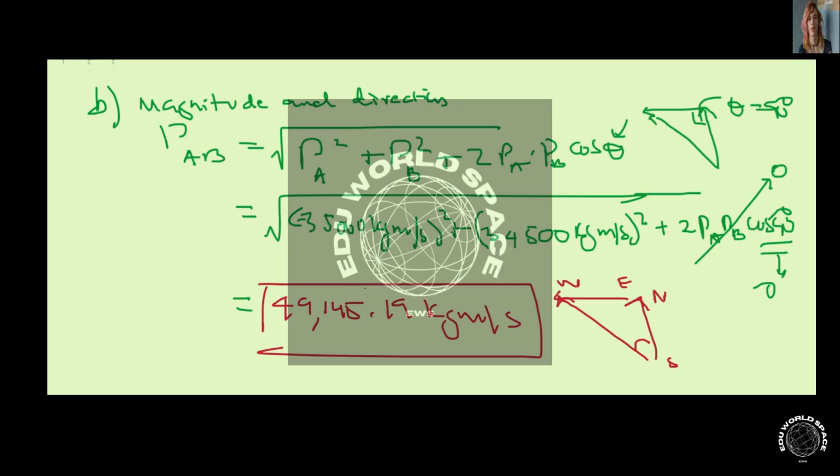So we'll say that the direction of the net momentum, not the pickup truck, we want to be careful with that, the direction of the net momentum is northwest, and that happens to be 45 degrees.